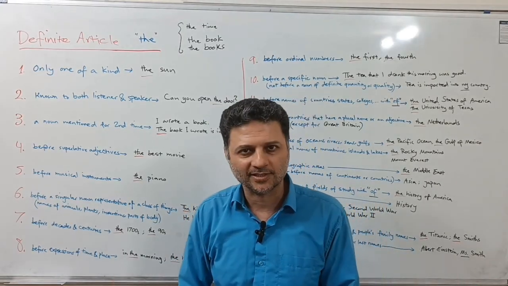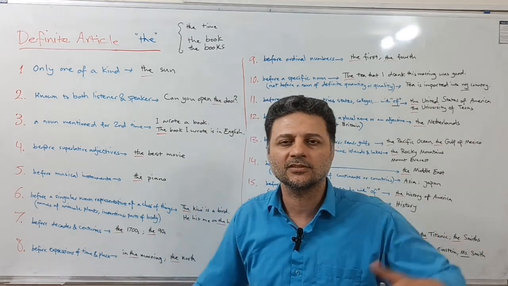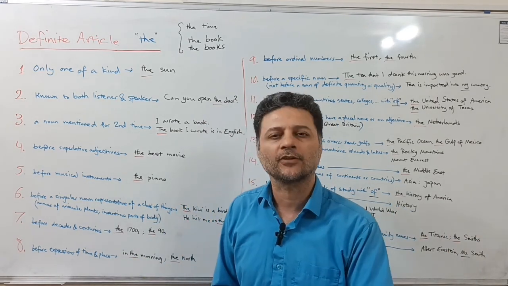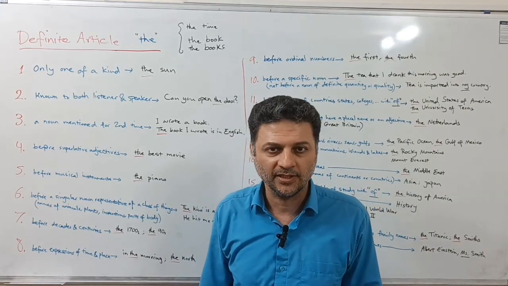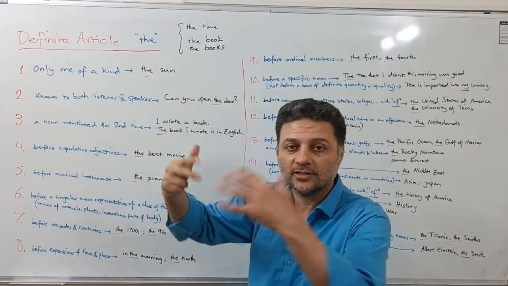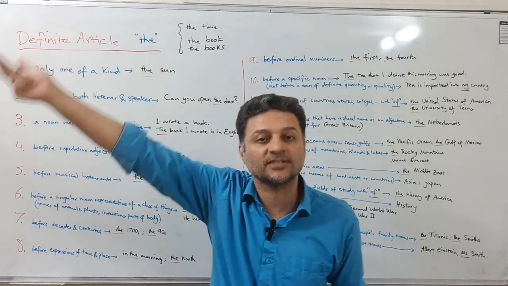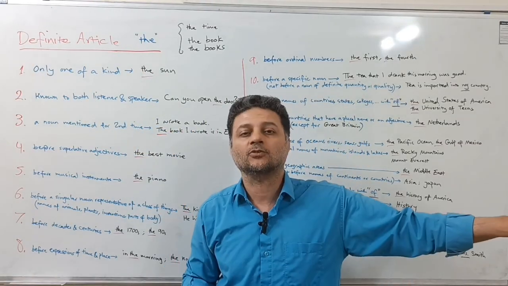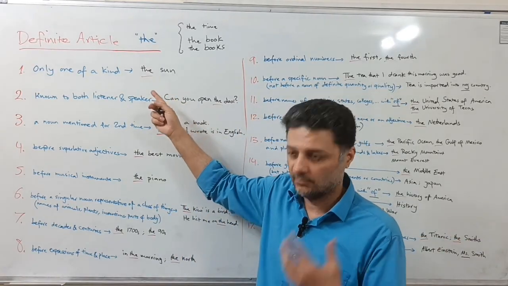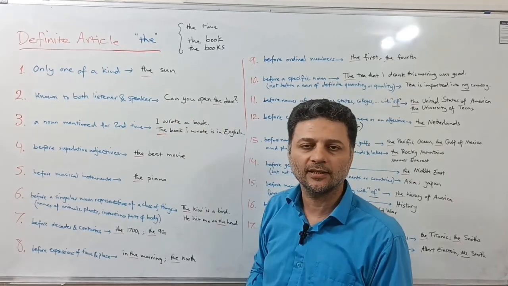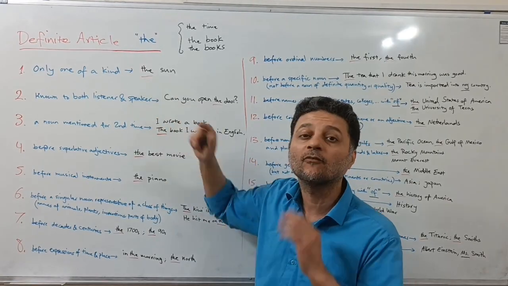We have our solar system, the Earth, Mars, Venus, and these planets, right? There's only one Earth, so you can say the Earth, or the moon, which belongs to the Earth, right? Or the sun. So there's only one sun in our solar system. Maybe there are lots of other stars and suns in the other galaxies, but we don't talk about them, right? But here in our solar system, we have only one sun that is known to us, and that is the sun, right? The sun. So we use the for that kind of noun.